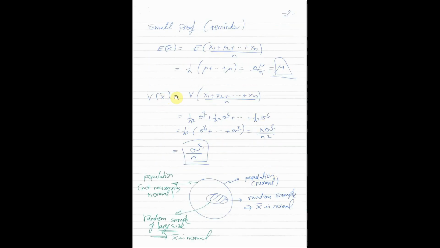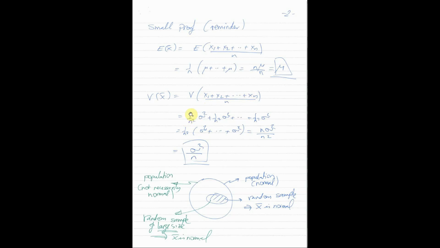Now, how can we calculate the variance of x bar? It is the variance of x1 plus x2 plus and so on plus xn over n. Again, how do we calculate the variance of a linear combination like this, assuming that x1 and x2 are independent? So assuming that my sample is chosen independently, the first observation has nothing to do with the second and so on. I choose a sample at random and in an independent way. So the variance of this linear combination is simply the constant square times the variance of x1 plus the constant square times the variance of x2 and so on.